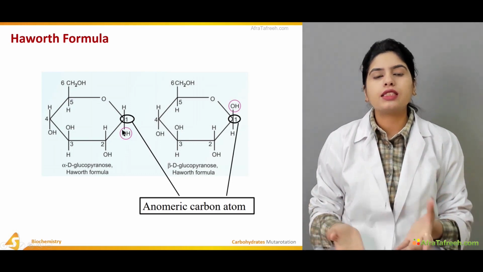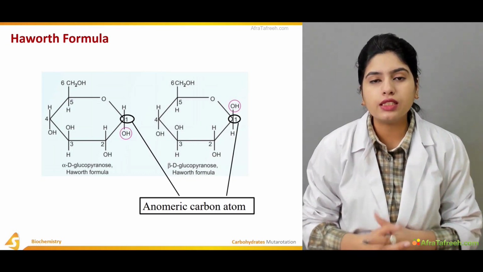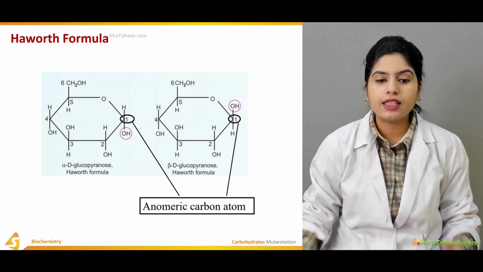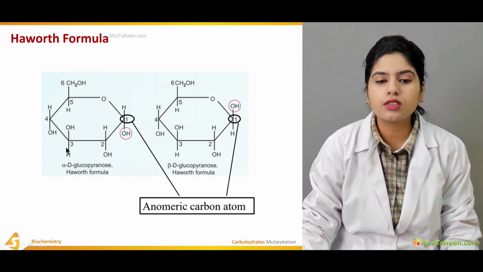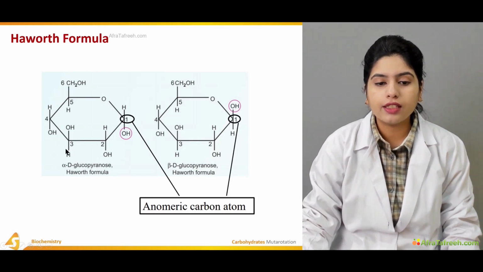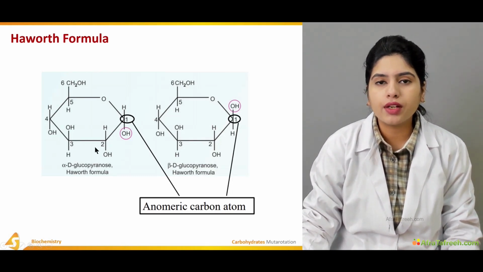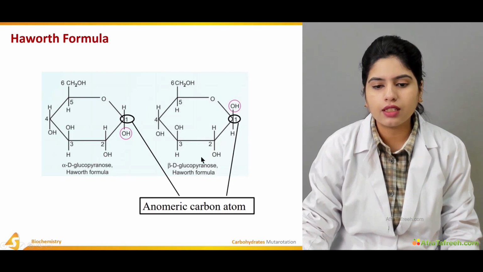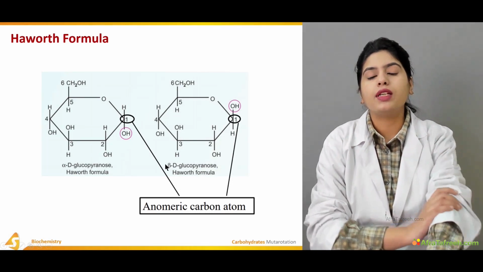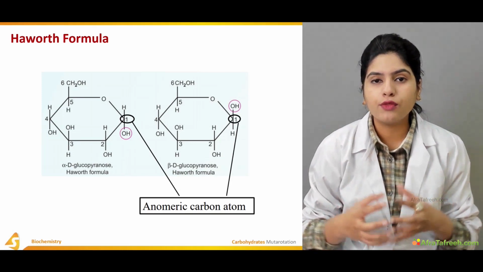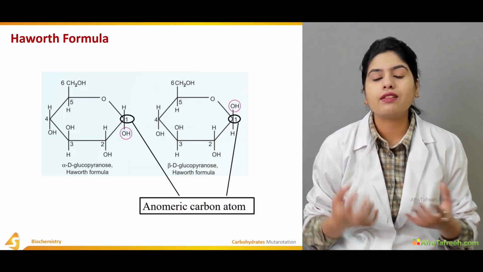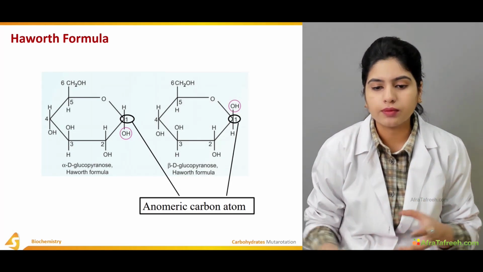Haworth suggested names for these cyclic rings. He said that this is the pyranose because it consists of six corners and resembles the pyran ring in its structure. And he named the five-member ring a furanose because it resembles the furan ring.